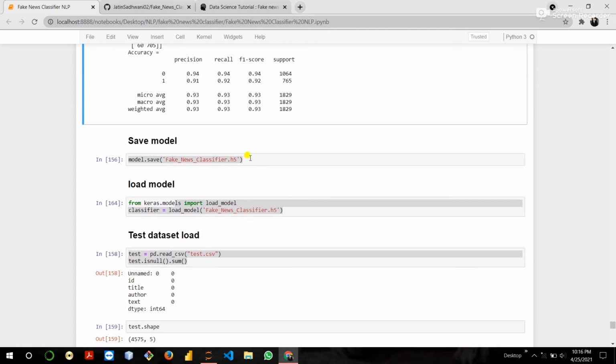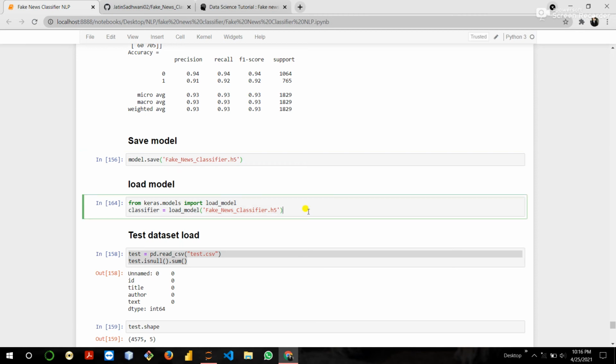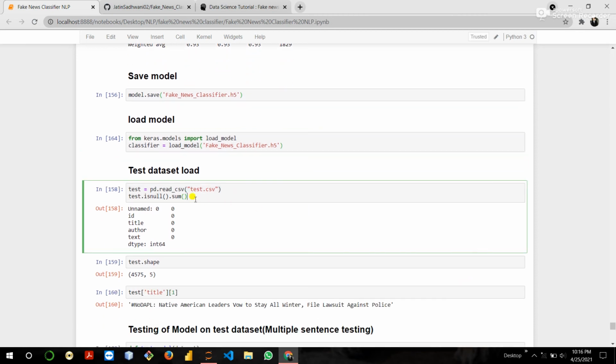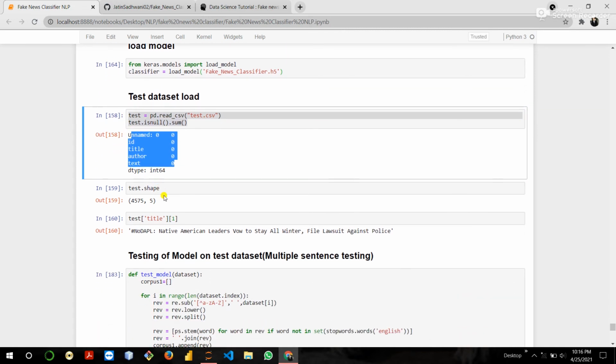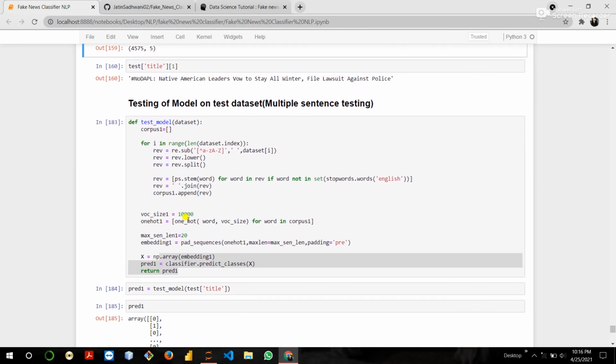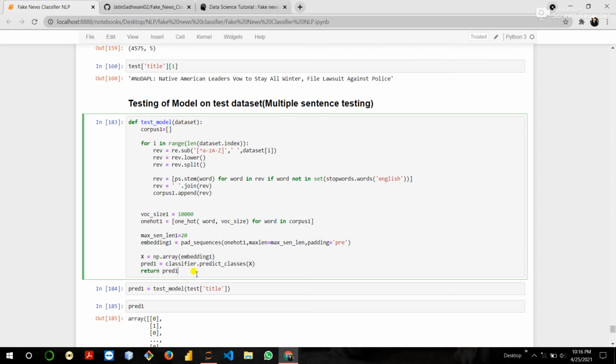Then save the model, then load the model, then load the testing data, then check the null values. Here there is no null value. Check the shape. Then we apply the same process which we applied to the above data: we remove the stop words, apply the stemming, apply one hot representation, apply pad sequences, convert into array, then prediction.